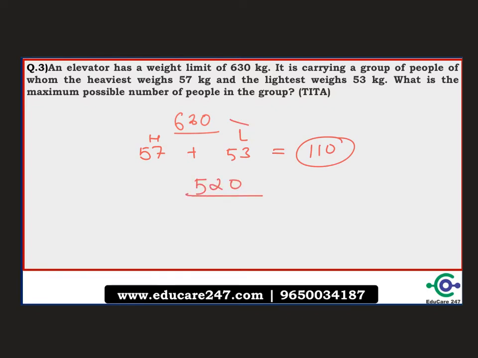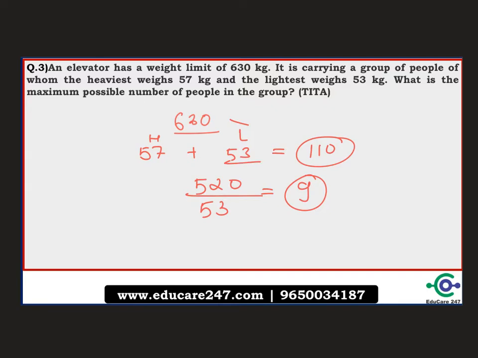Now we have to adjust the maximum number of people over here. We cannot take less than 53 because 53 is the minimum, but we can take 53 over here. In order to maximize, we divide this by 53 and find that at most only 9 people can come, because we have to take a whole number, so we take only the integral value. So 9 people can be adjusted when we divide by 53. It cannot go further below, because we cannot take 52, as 53 is the minimum value.